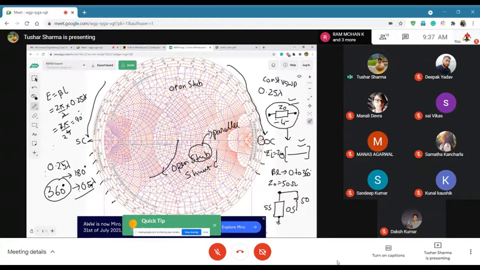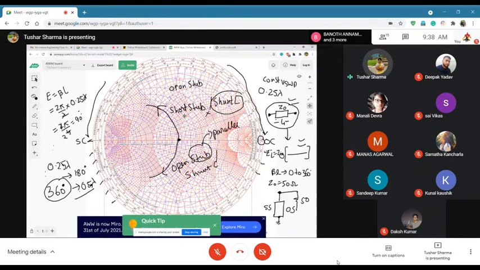Okay. If you move like this in an anti-clockwise direction, this is a short stub. So a short stub corresponds to shunt L. It has a similar behavior as shunt L. So for example, if you are using an open circuit and you are matching something here, you will have to go all the way and then you will use your transmission line. So let's first try to understand how a transmission line moves.